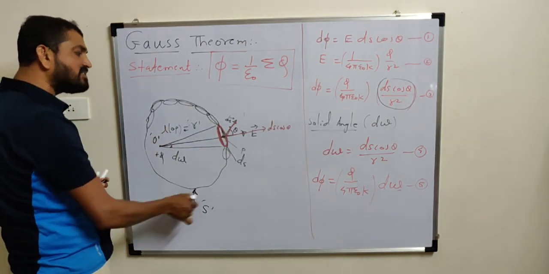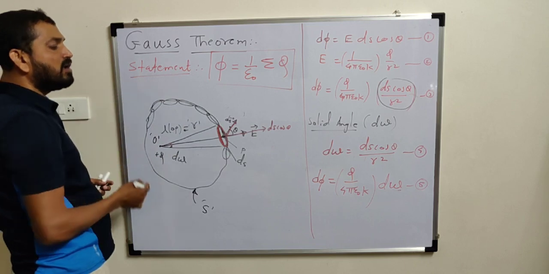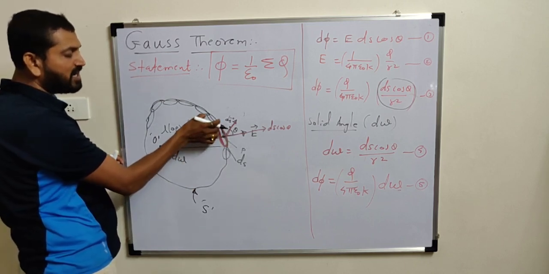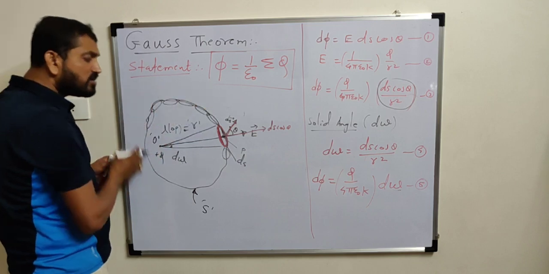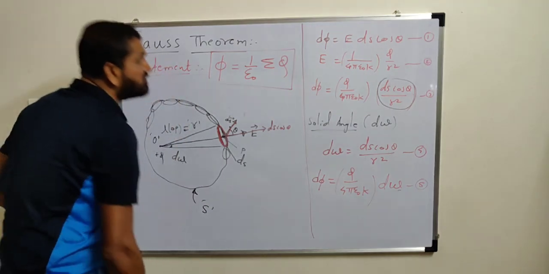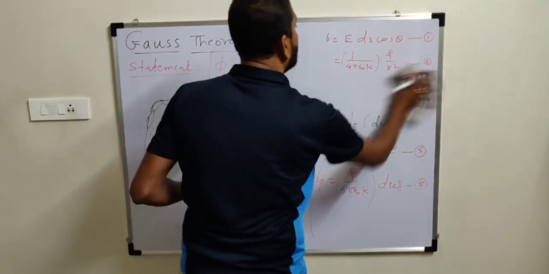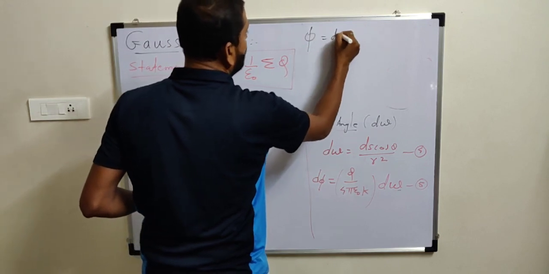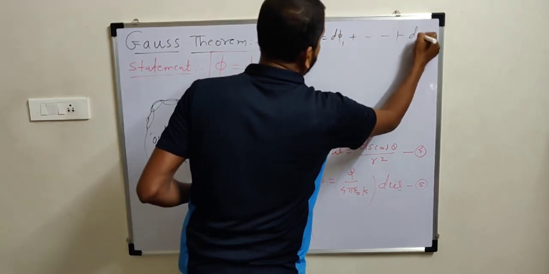If the entire surface is divided into such small elements, total flux is the flux of the first element plus the flux of the second element plus the third element. If we add all these small fluxes, it gives the total flux, and hence we get the total electric flux over that surface: phi equals d phi 1 plus ... d phi n.